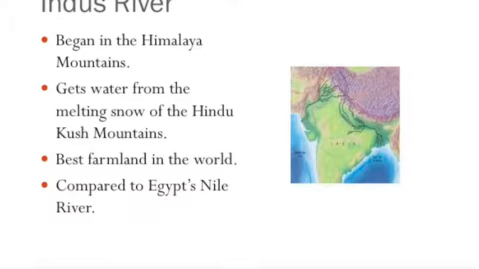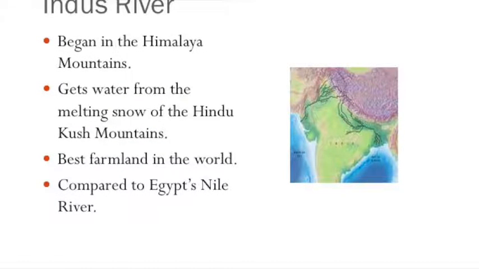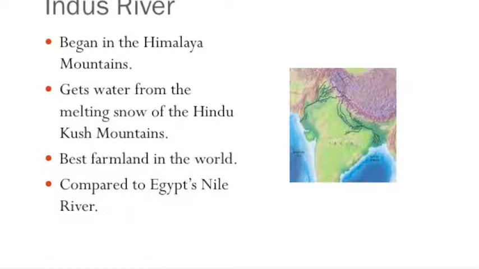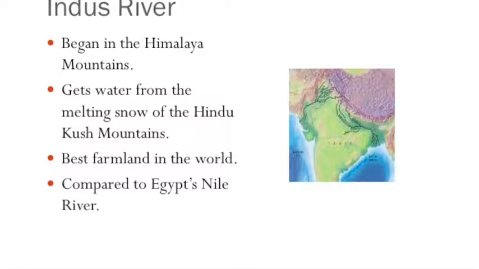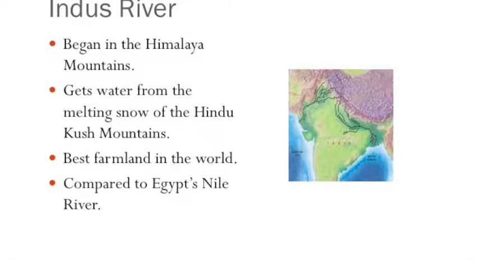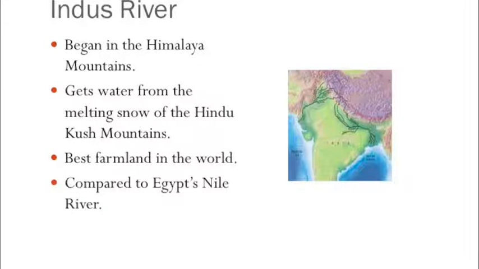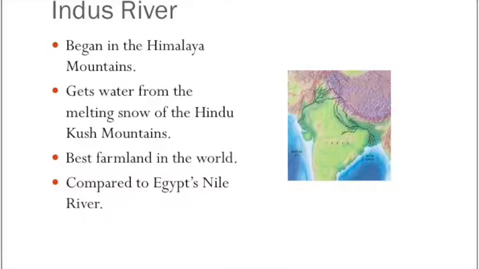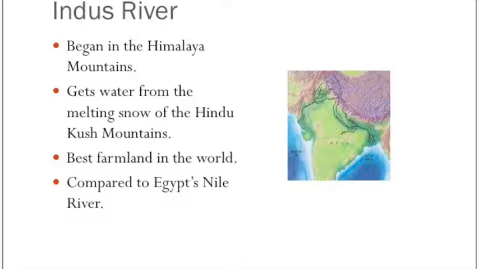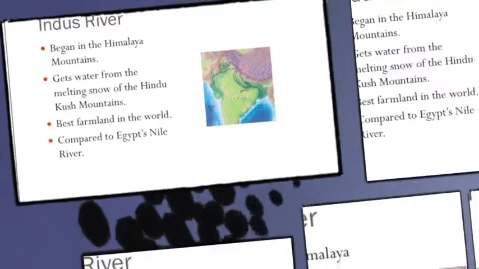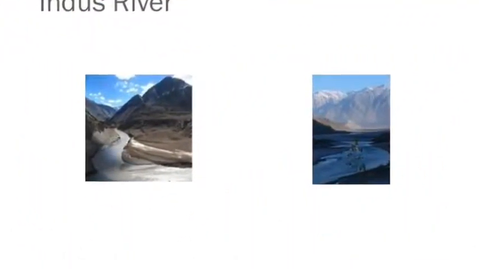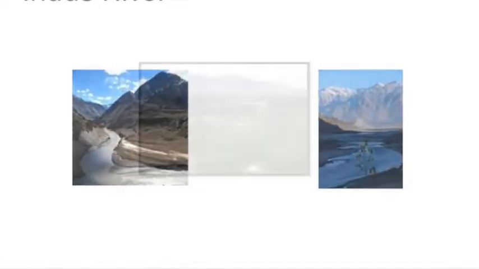In addition, the Indus River Valley contains some of the best farmland in the world. Like the Ganges, the Indus carries sediment from the mountains to the plains. The sediment leaves the surrounding soil rich and fertile. The Indus River has often been compared to Egypt's Nile River. Like the Nile, the Indus is an important source of water for the farmland that lies along its banks.